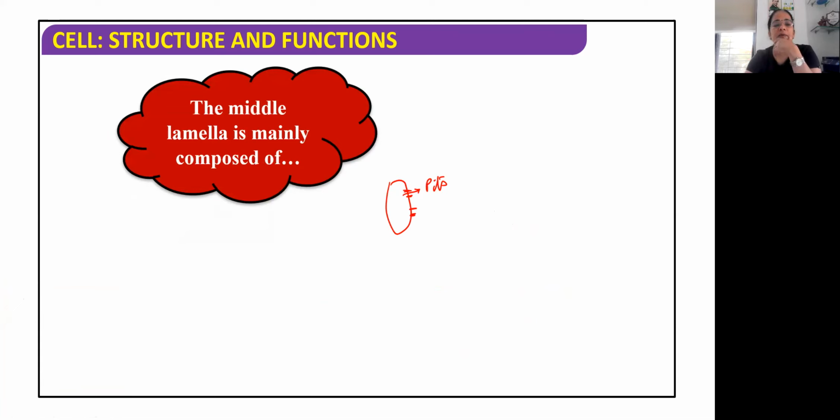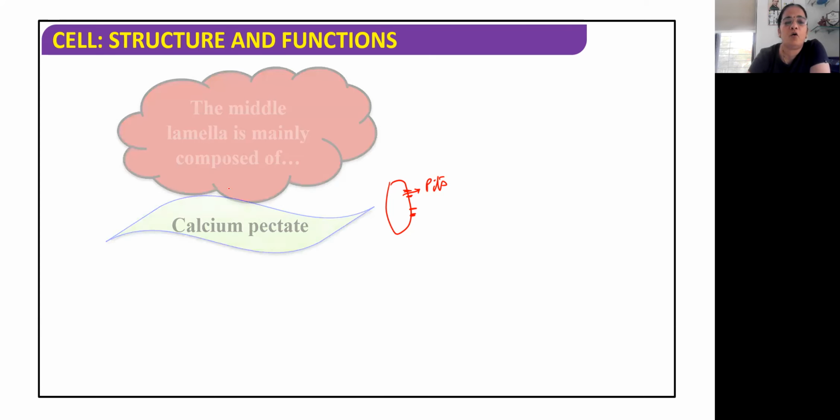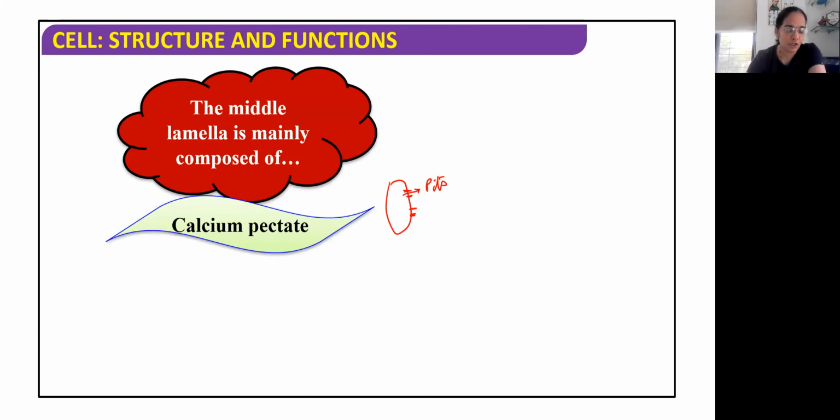Okay, the middle lamella is mainly composed of, tell me. Just now I said the middle lamella is mainly composed of calcium and magnesium pectate.